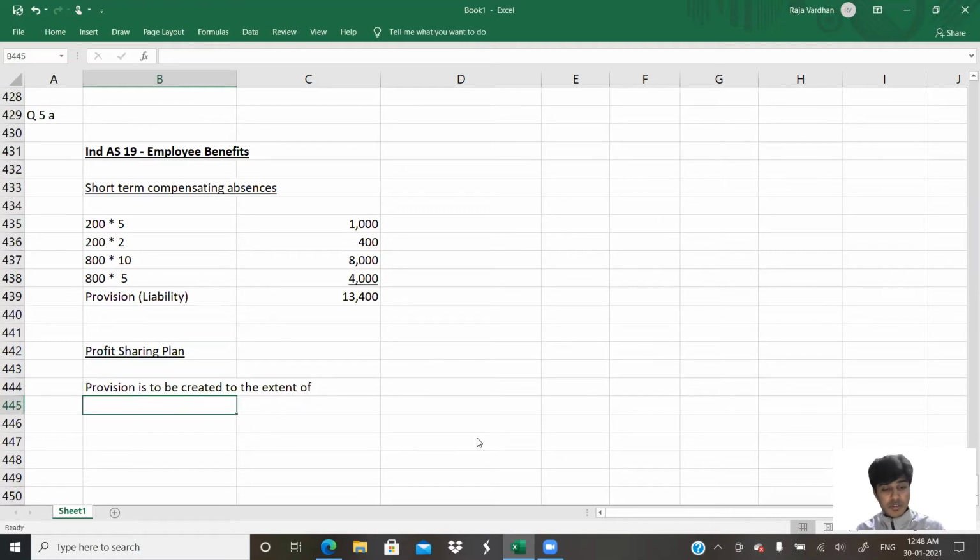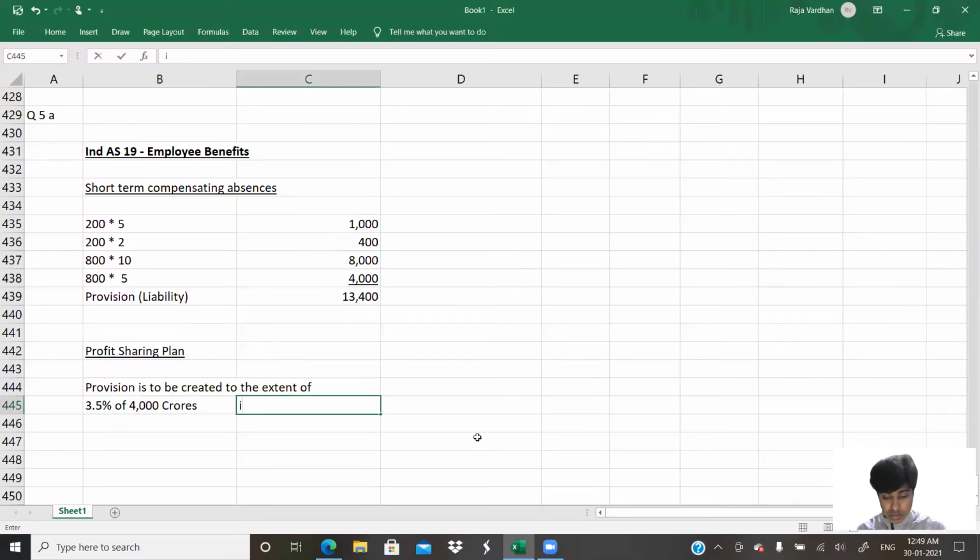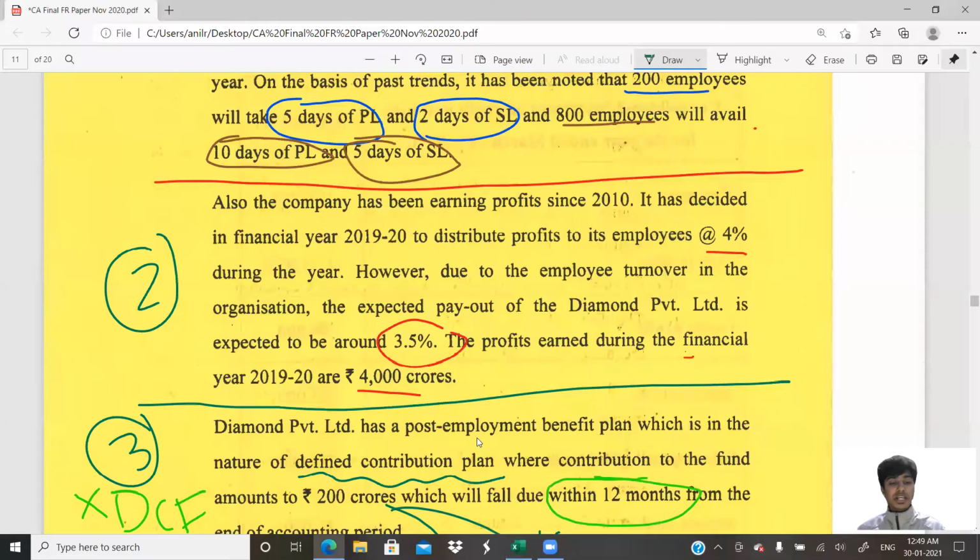Provision is to be created to the extent of 3.5% of 4,000 crores. So how much does that come to? I'll do it here: 4,000 multiplied by 3.5%. That gives me 140 crores. That is 140. That's it. We're done with the second part of the question also.